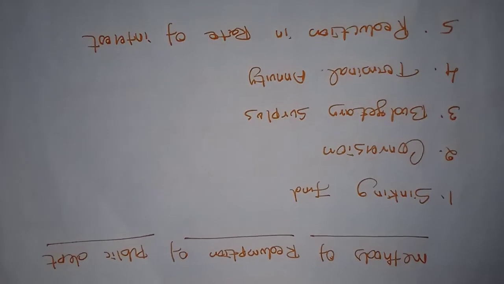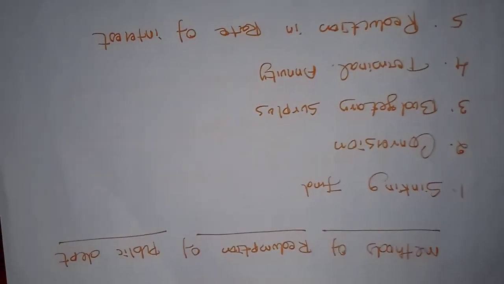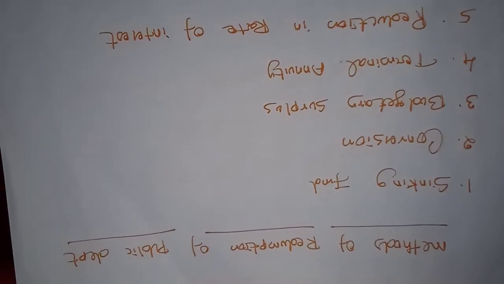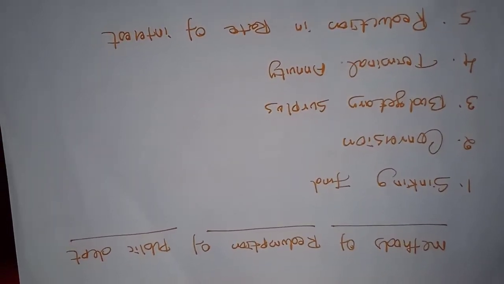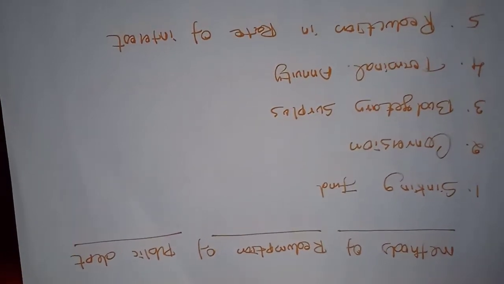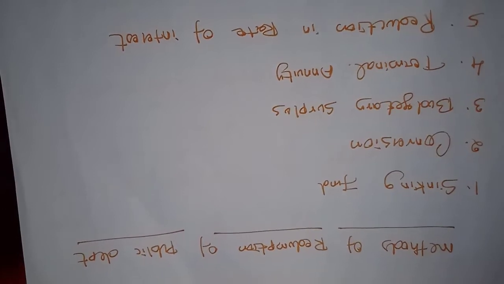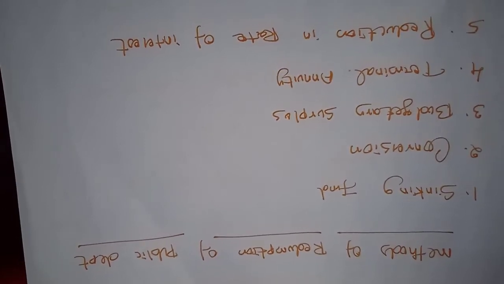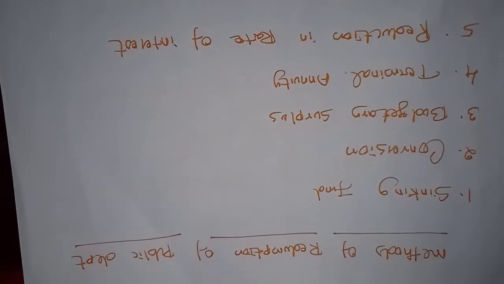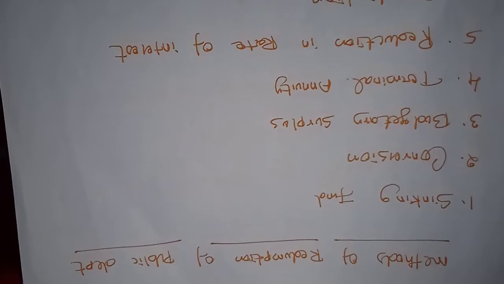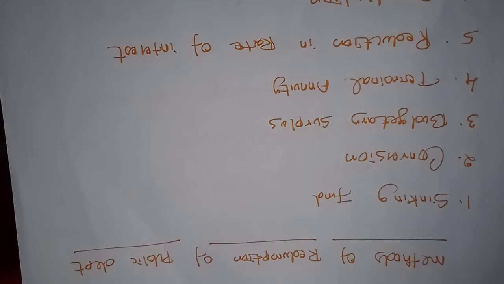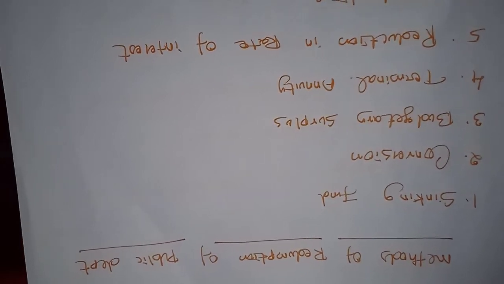So we have already studied that the government also undertakes many welfare activities. But at the same time, if the government is unable to spend or has insufficient money, it has to borrow money from financial organizations. But if they borrow the money, it has to be repaid. This is called redemption of public debt.